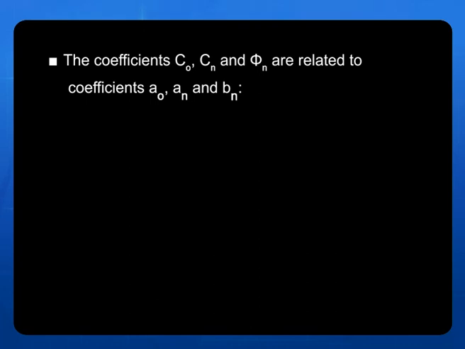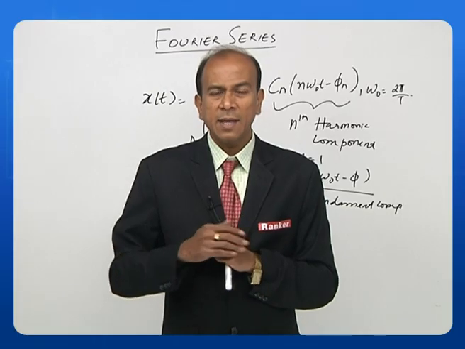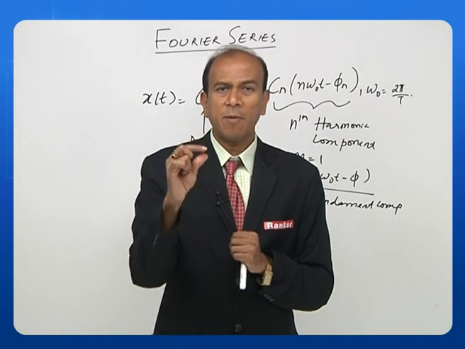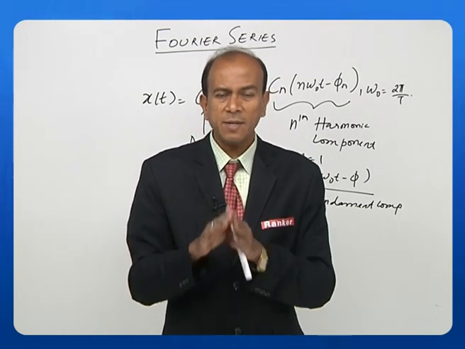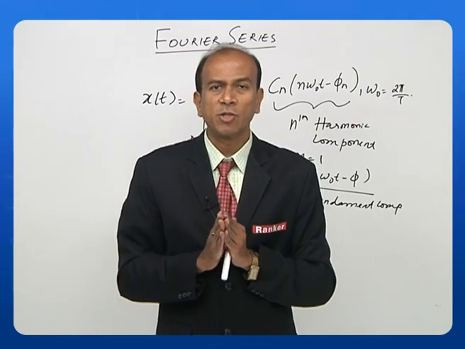That's one point. Then the second: how do I calculate the coefficient of the different harmonic components, Cn? That is related to An and Bn. In the earlier form, An is the coefficient of the cosine terms and Bn is the coefficient of the sine terms. Now if I square them and take the square root of An square plus Bn square, that will give me the value of Cn. Then comes the phase angle, or the spectral phase. So phi n is given as tan inverse of Bn by An, that is, the coefficient of the sine component divided by the coefficient of the cosine component. If I take the tan inverse of it, I will get the phase angle phi n, which is in the polar form, also called the harmonic form.